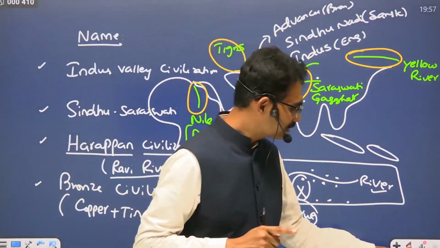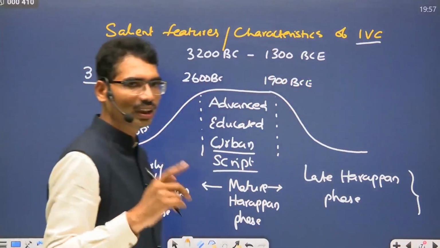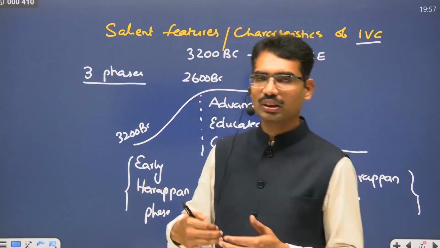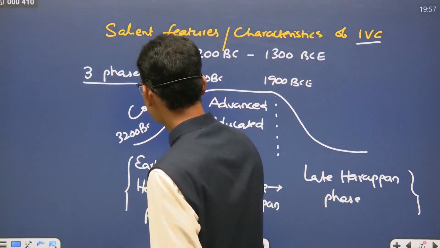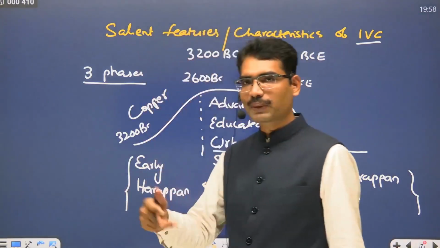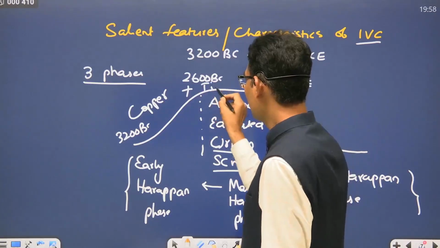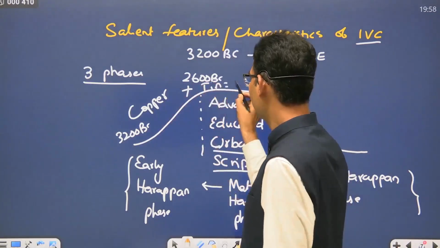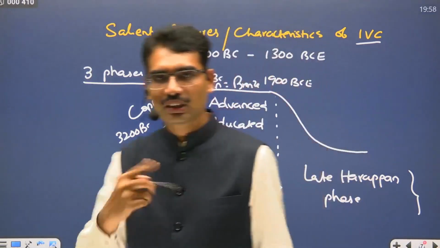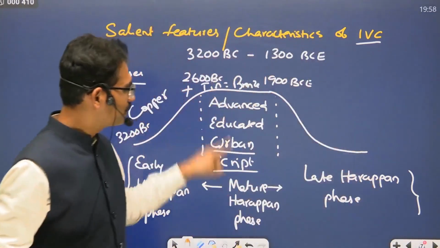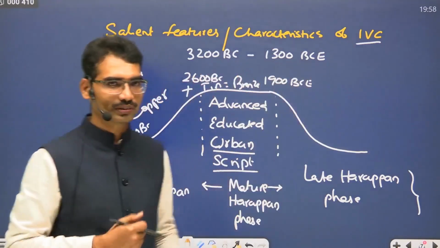Copper is the first metal used by all humans. In India also, after stone tools, copper is used. Copper is used in the early phase. They started experimenting with mixing other metals. By the mature phase, they mixed copper plus tin and it resulted in bronze. So you see this characteristic of the mature phase: Bronze Age civilization, usage of bronze.